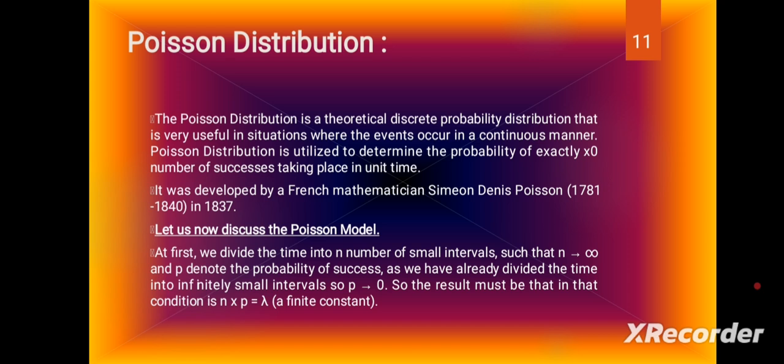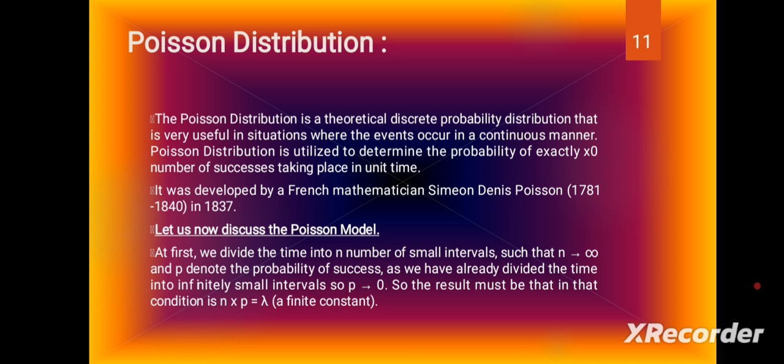It was developed by the French mathematician Simon Denis Poisson, 1781 to 1840, in 1837. 1781 is his birth and 1840 is his death.